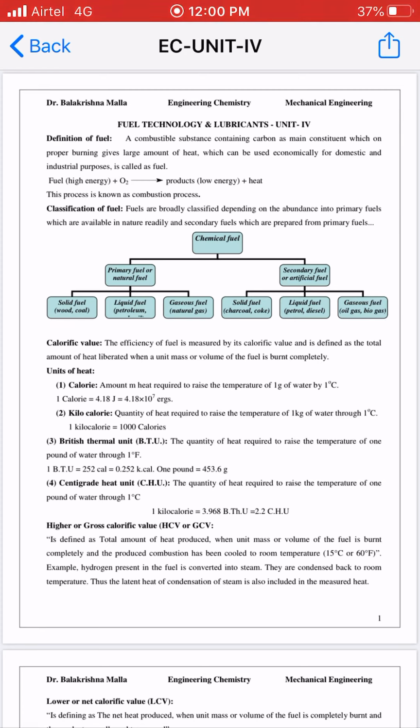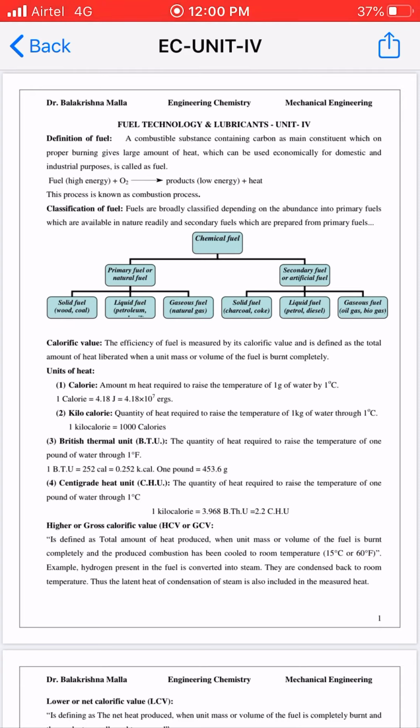Simply, fuel is a substance that on burning produces a huge amount of heat. The produced heat can be used for domestic and industrial purposes, right guys?